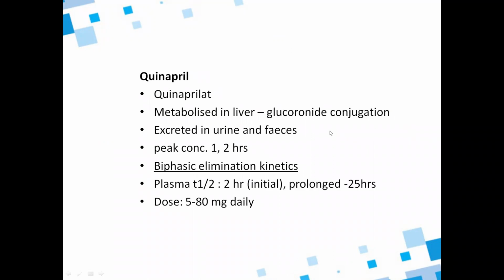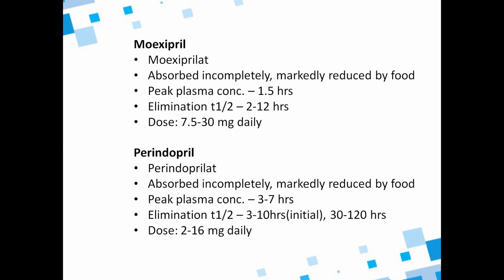Quinapril: its metabolite quinaprilat is metabolized in the liver, excreted in urine and feces. Peak concentration is 1 to 2 hours. Here also there is biphasic elimination kinetics. So plasma half-life initially will be 2 hours, then it is prolonged to 25 hours because of the biphasic elimination kinetics. Dose is 5 to 80 milligrams daily.